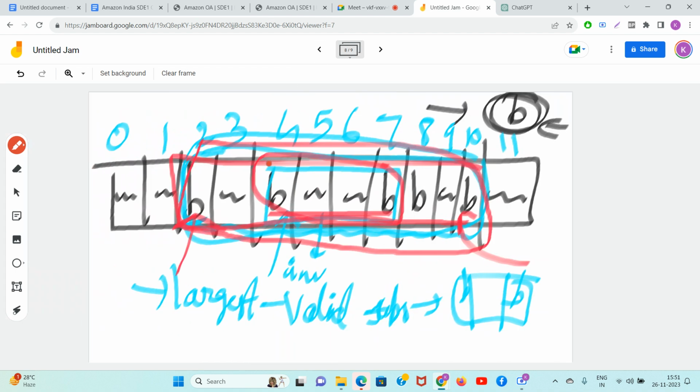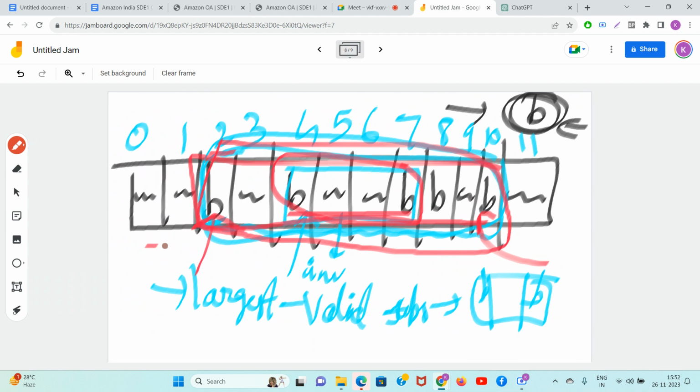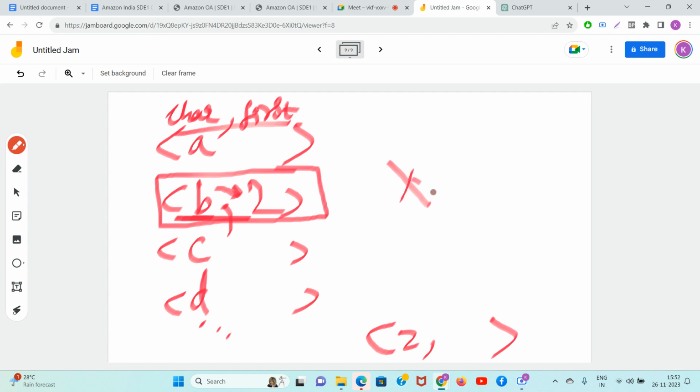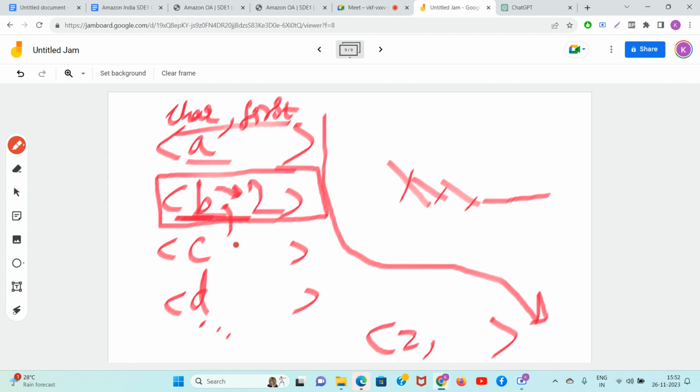Guys, for B, what is the first occurrence here? 2. So when you travel the string, you just check in your hash map: has this character ever come before? If it has never come, then update its position as B comma 2. When you again get B, you check whether B has already come before. Yes, B has come at index 2. Then you keep on ignoring. Like this, you can store all the first occurrences of all the characters in the hash map of A, B, C, D till Z.